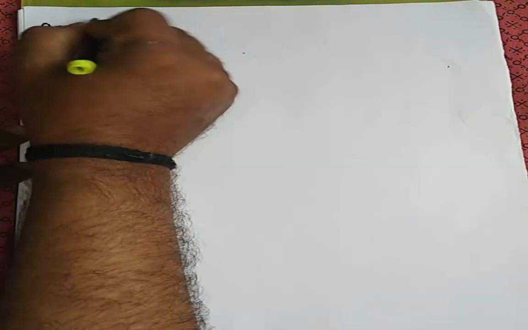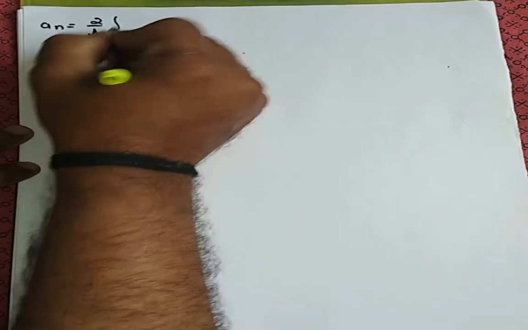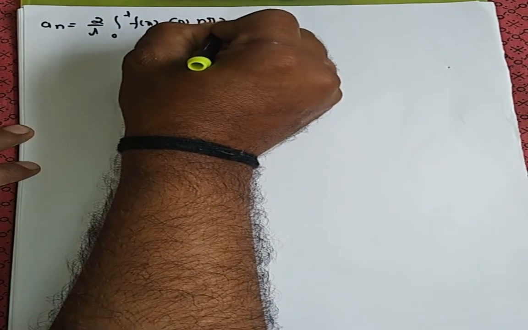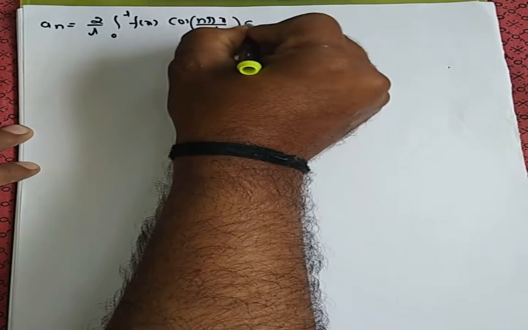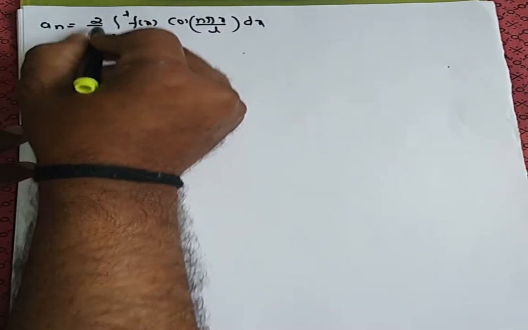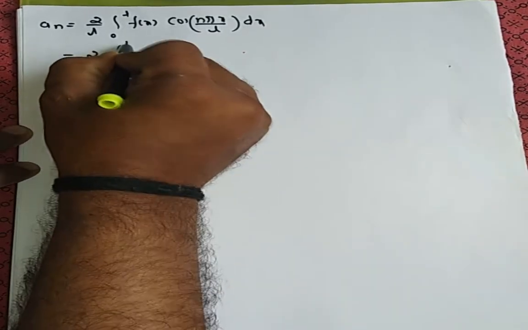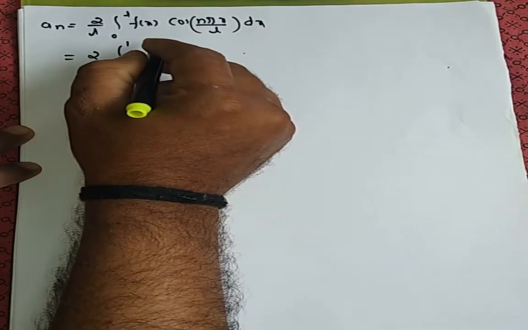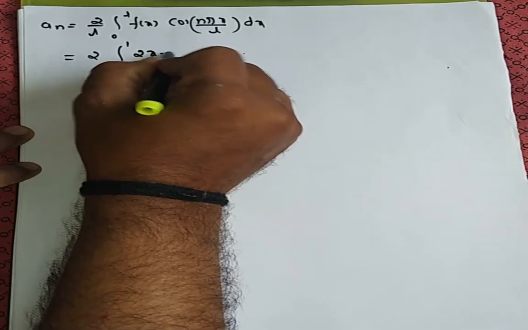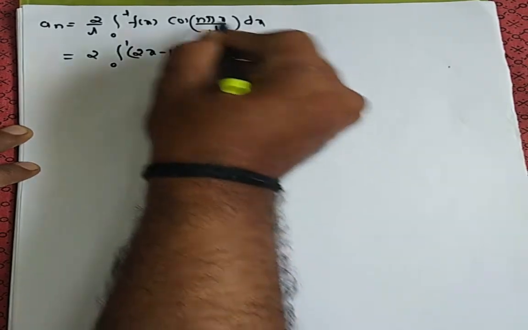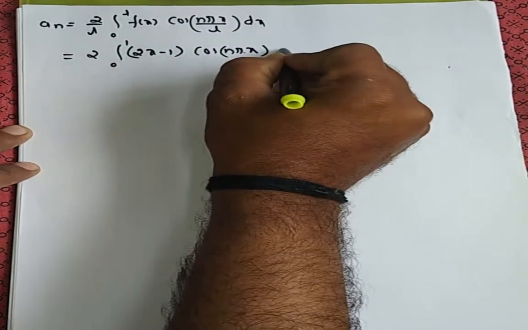let us calculate an. So an is equal to 2 divided by L integration 0 to L f of x into cos n pi x divided by L with respect to dx. Now 2 divided by L as 1. Leave this one. So 2 remains only, 0 to 1. f of x is defined as 2x minus 1 bracket, cos n pi x divided by L, L is 1. Leave this one also, into dx.